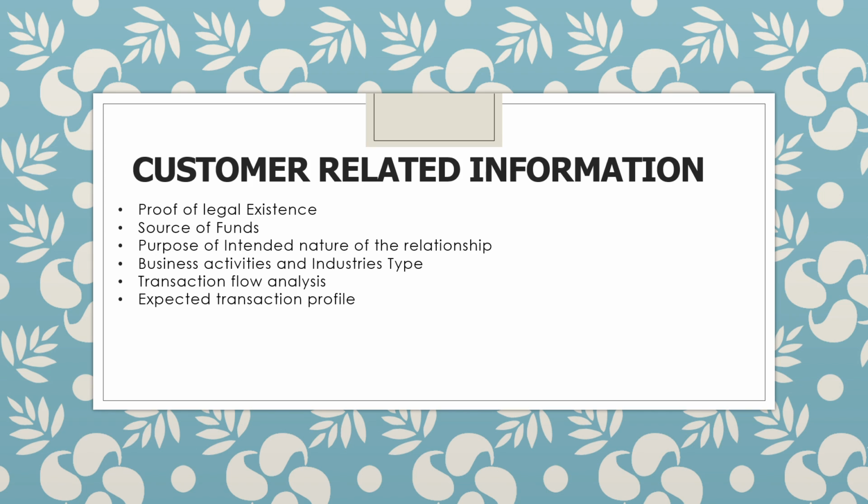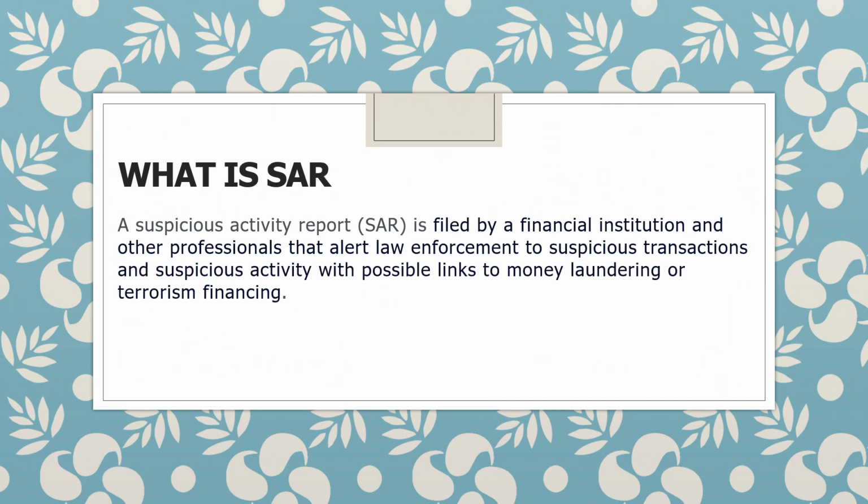Documents for source of fund are bank statement, salary slip, business income records and inheritance document, gift deeds, loan agreement, real estate sale document, etc. Then purpose of intended nature of relationship are opening a personal saving account for general financial transaction, establishing a business account for daily operations and payroll processing, investing in securities or financial products to generate return on capital, setting up a trust or foundation for estate planning and wealth management, opening an account for non-profit organization to manage donation and expenditures.